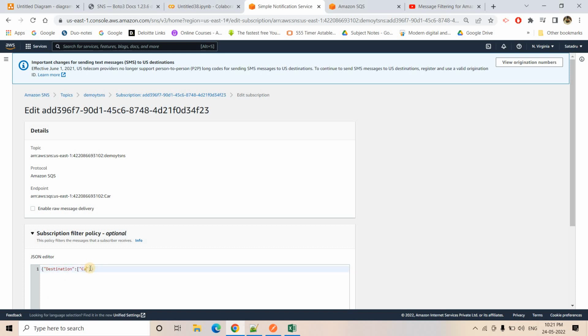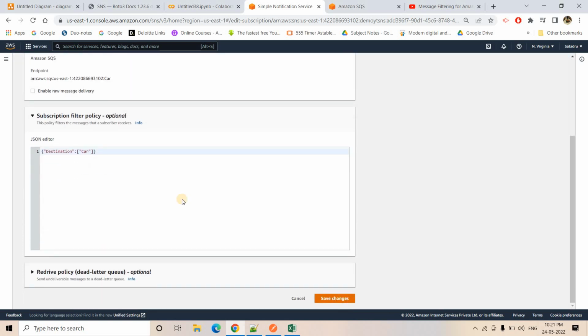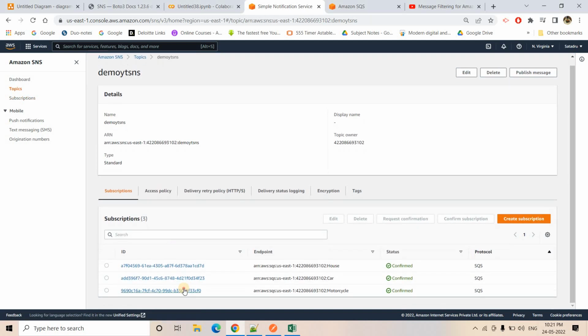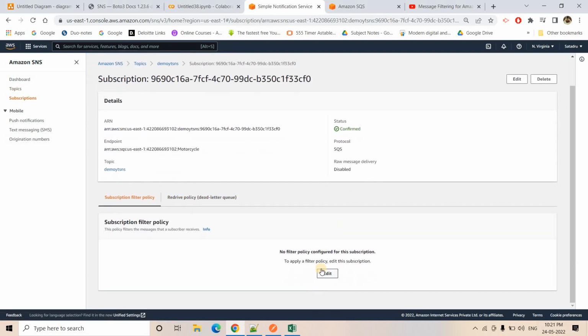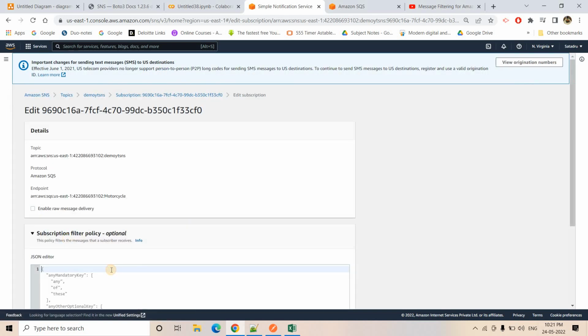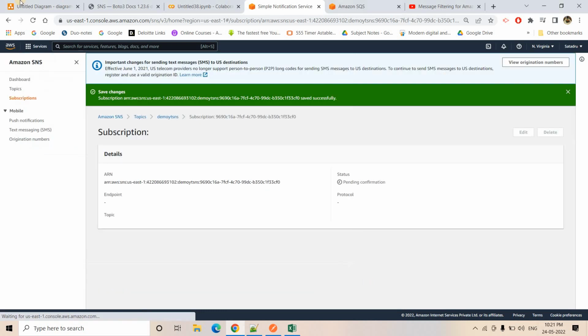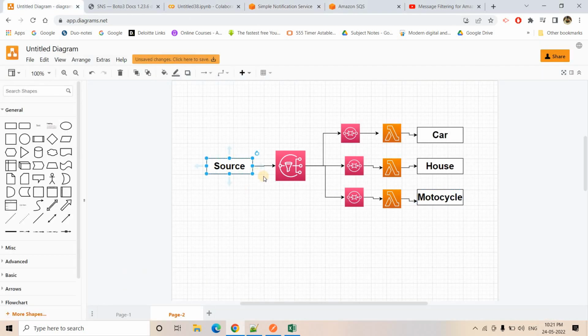Just replace here car. Okay, how to create the subscription filter policy I already explained, so I am going a little bit fast here, and here it will be motorcycle, right? So all we are expecting from the source system is that they should be sharing the message as well as one extra attribute, which will contain the information whether the destination is car or house or motorcycle.